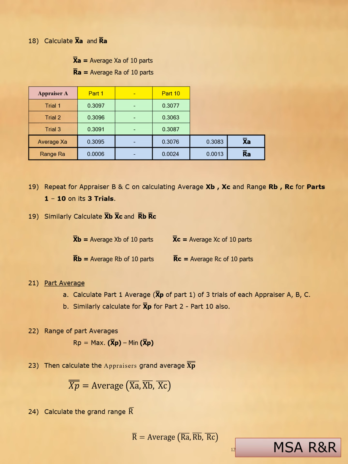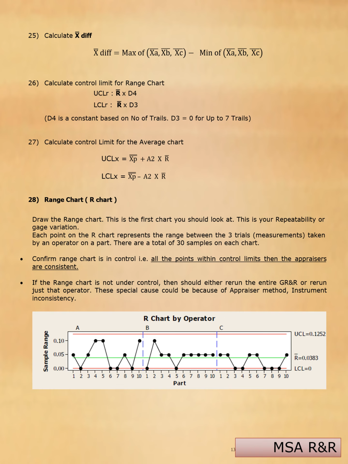Calculate the grand range R bar. R bar equals the average of R bar A, R bar B, R bar C. Now calculate X bar difference. X bar difference equals the maximum of X bar A, X bar B, X bar C minus the minimum of X bar A, X bar B, X bar C.